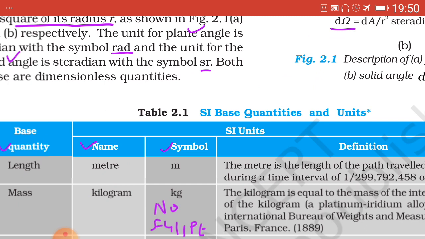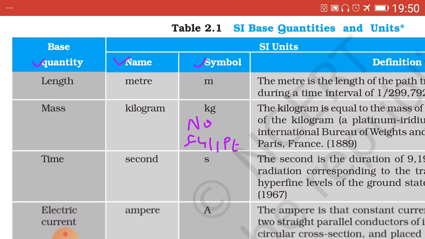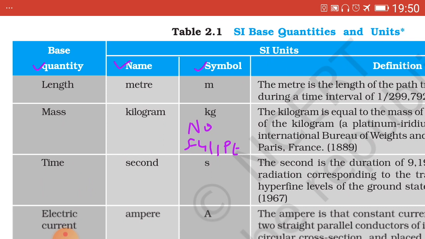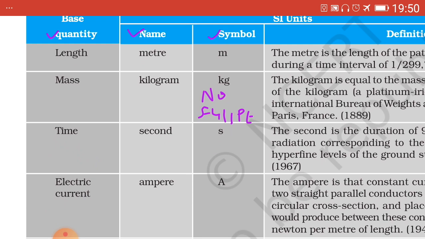Now next topic is of all 7 fundamental base quantities that is SI base quantities and their units along with their symbols. Length, mass and time we have already seen, that is meter, kilogram and second, small m, kg and small s.